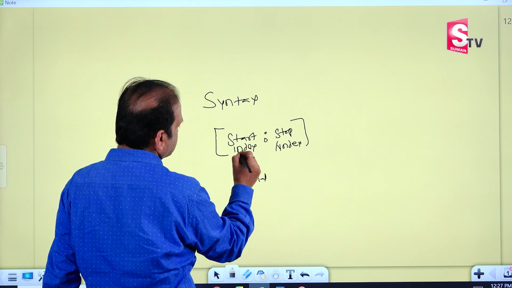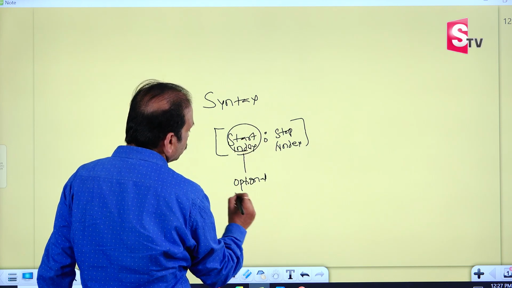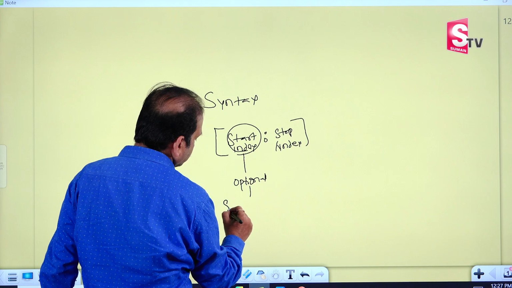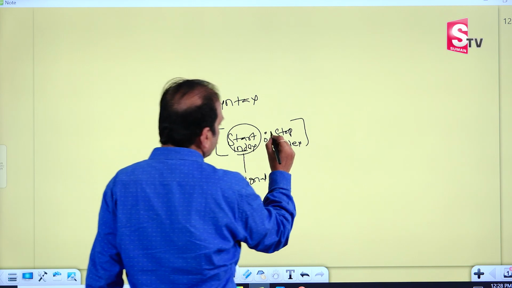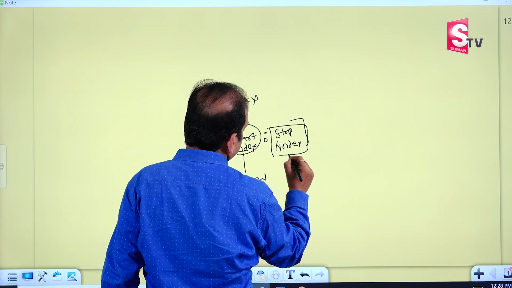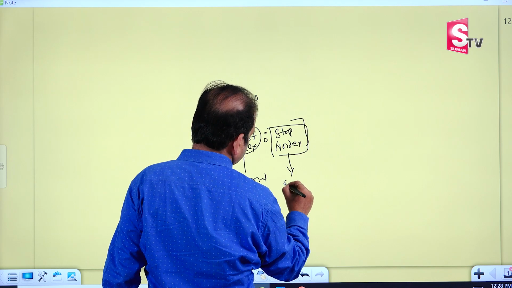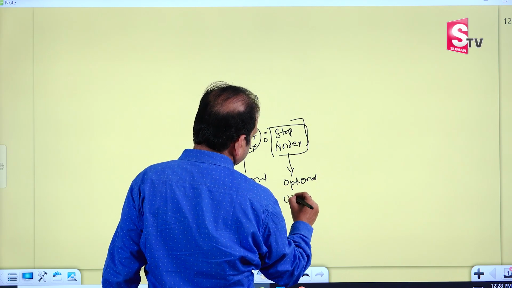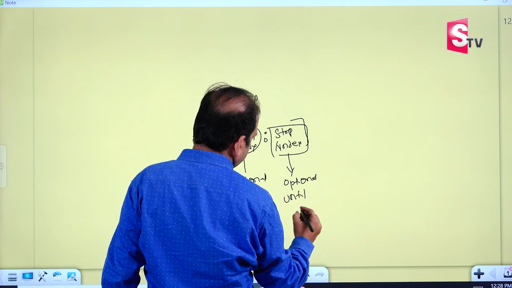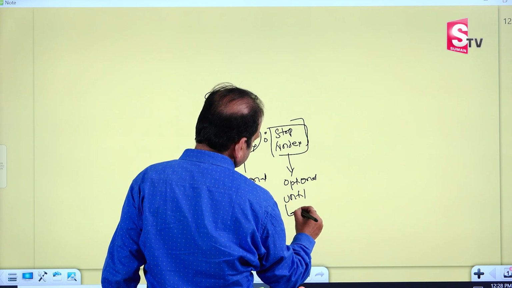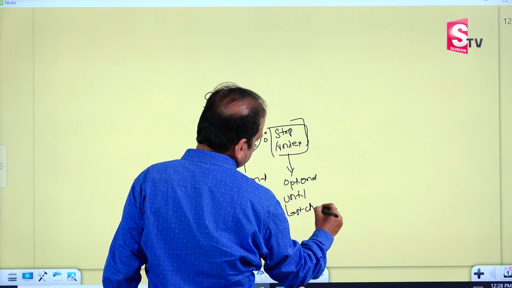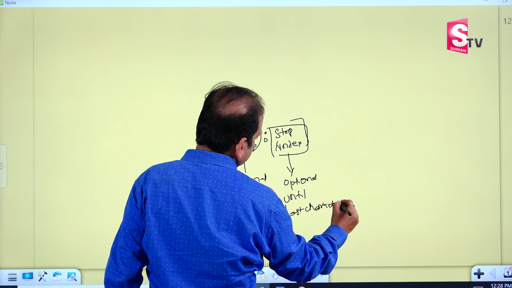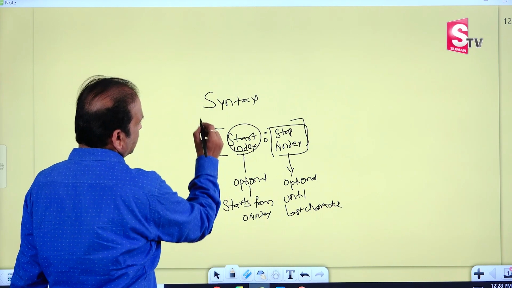When you don't provide a start index, it starts from 0. Again, when you don't provide a stop index, this is also optional, it will access until the last character. So this is the syntax of slicing.